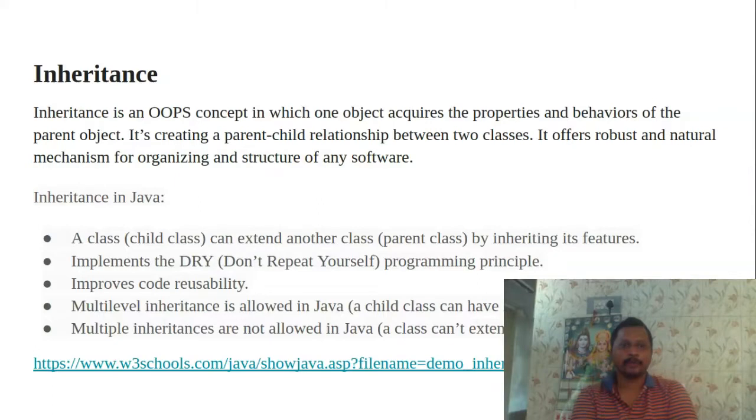First, we will see point by point what inheritance is doing. Inheritance is an OOPS concept in which one object acquires the properties and behaviors of the parent object. That means whatever properties and behaviors the parent object has, we can get the details within a single object. This concept is called inheritance.